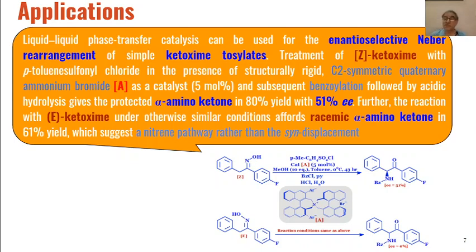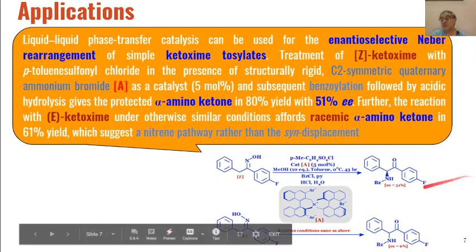That means 50% of one enantiomer is formed, and 50% of the other enantiomer is formed with the opposite rotation. So this will lead to the formation of a racemic mixture. That means the product formed will be optically inactive, whereas in this case the product formed was optically active with an enantiomeric excess of 51%.